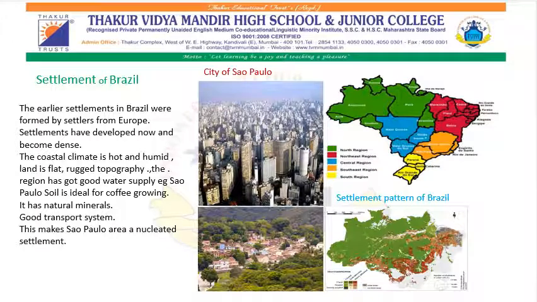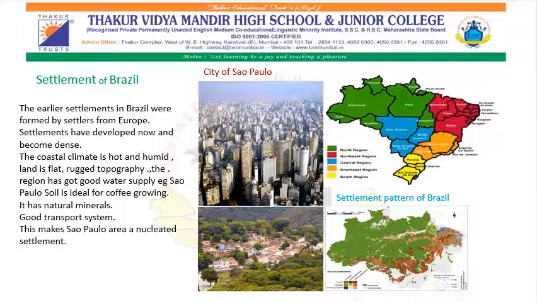We'll learn about the settlement of Brazil. The earliest settlers who came to Brazil were the Europeans. These people came to Brazil and got settled in the coastal areas of Brazil. But now the settlements have developed and the region has become a densely populated region. Now what are the reasons why this region has become densely populated?